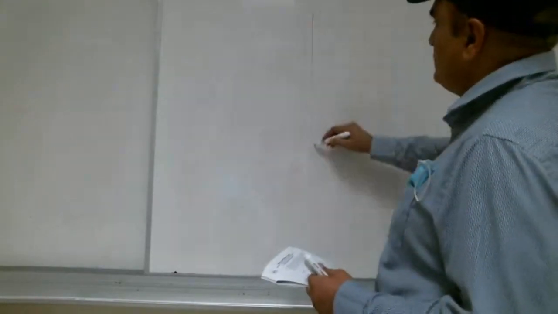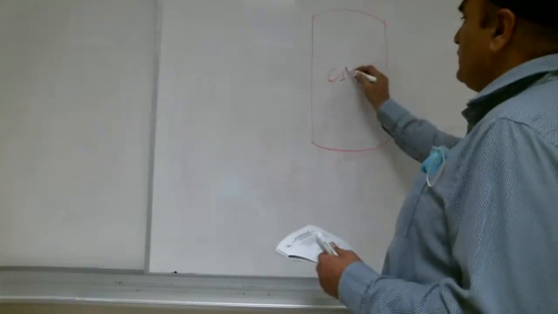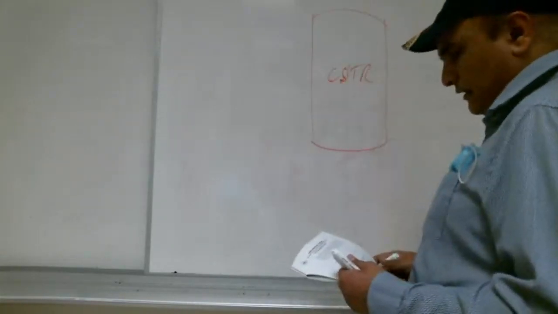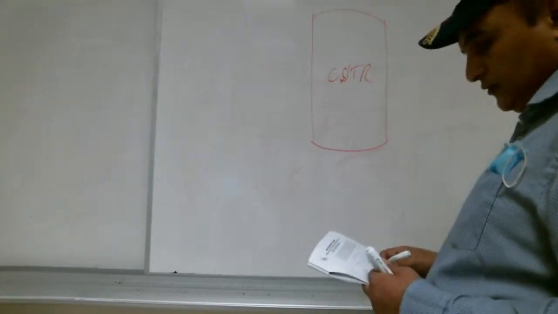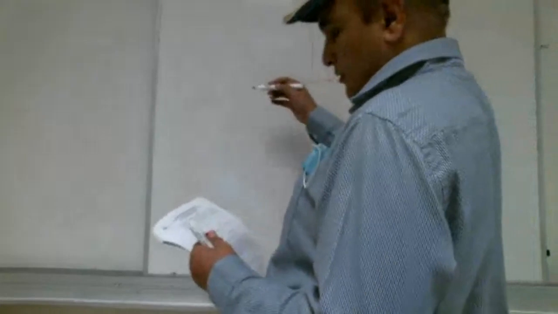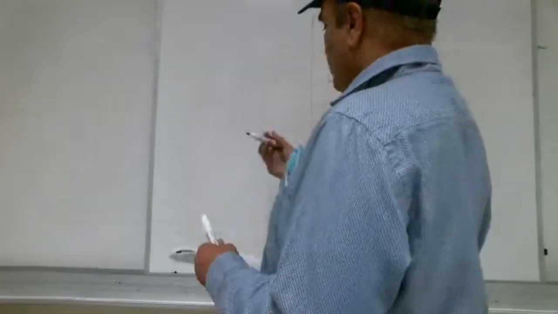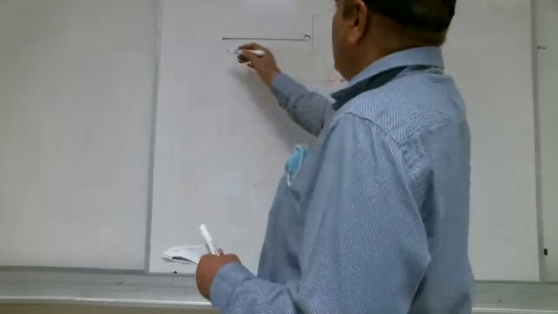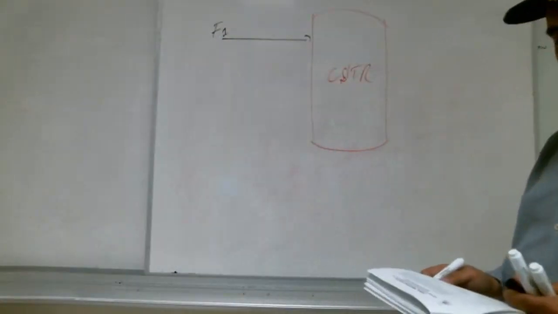This is our reactor, the CSTR reactor. Some feed is coming into it. This is feed F1 coming in, right?